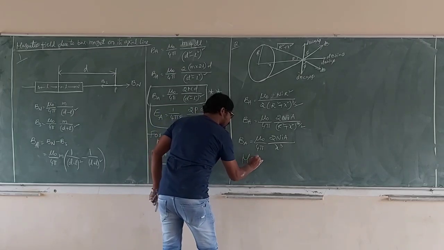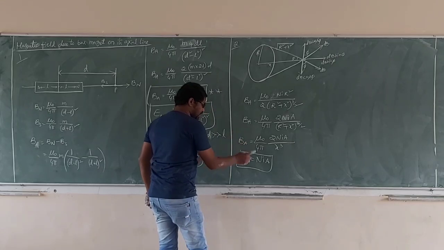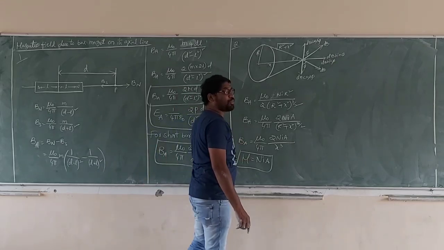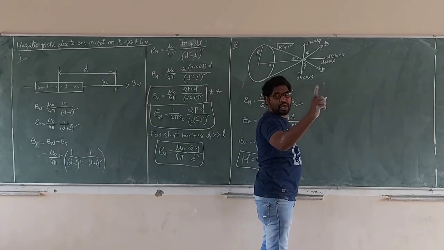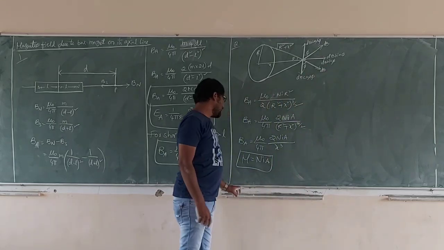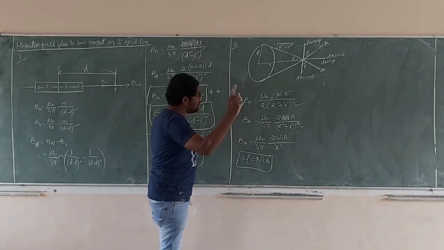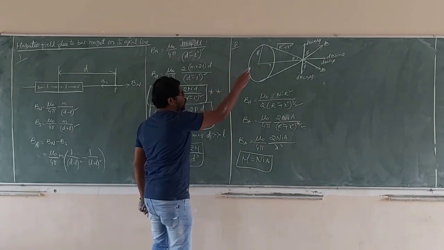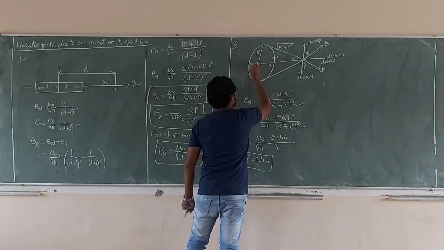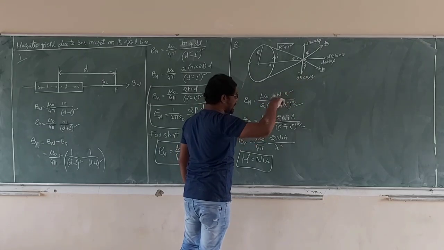Compare this one. Already concept problems... This concept, the application of magnetic moment, we will see on Sunday. Remember, so magnetic moment related to a current carrying loop on its axial line: M is equal to N I A, where N is the number of turns, I is the current, A is the area of the loop.